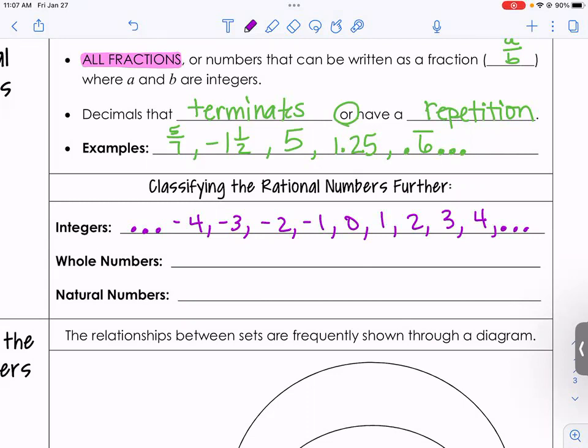Like we can write these as fractions over 1, but we don't have like 1 1/2. Okay. Now whole numbers, does anybody know what whole numbers contain? Or what do we erase from the integers? Negative. So whole numbers start at 0.